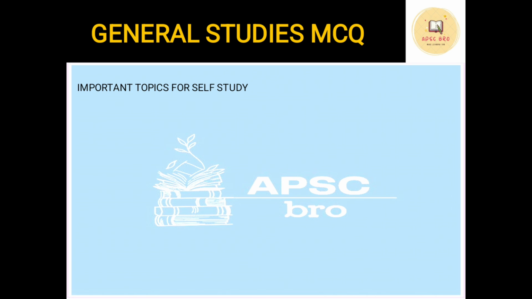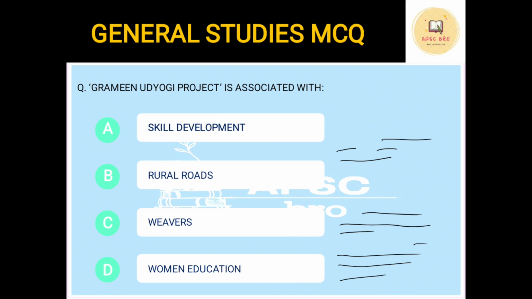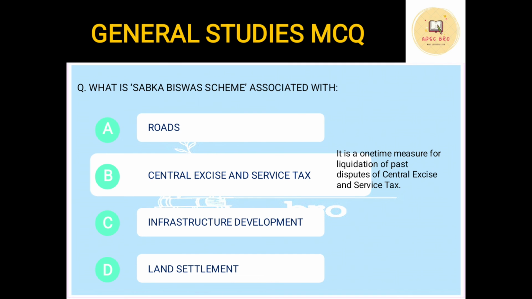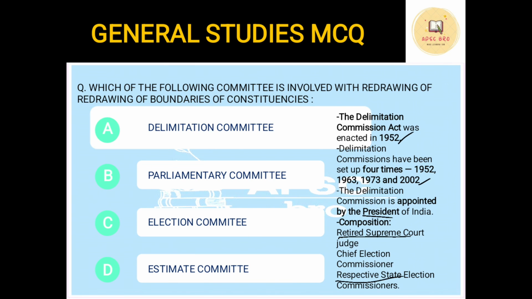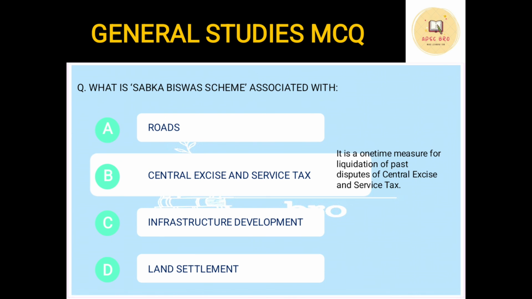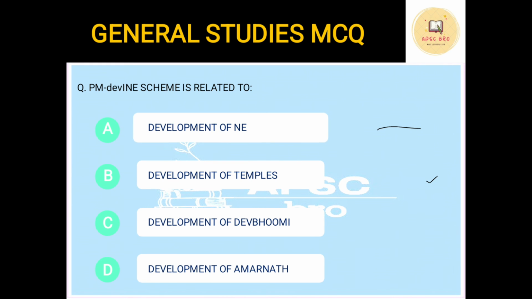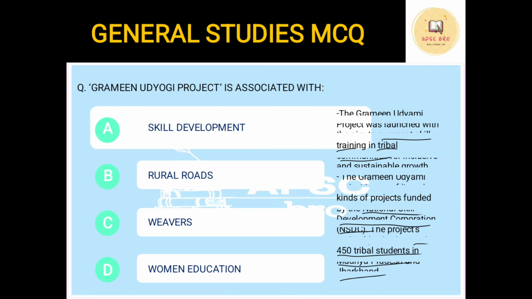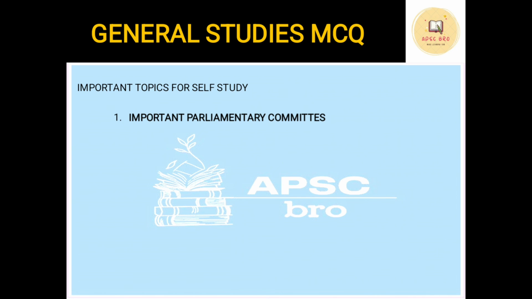Now the important topics for self-study, based on the questions that you have just done in this video. The first thing, note down all the important parliamentary committees. They are very important. In the first question, we have seen a number of parliamentary committees. Out of these, the Estimates Committee is of utmost importance. Many questions have been asked, like it is one of the largest committees, all the members are from Lok Sabha, etc. There are many things related to it. We'll be doing subsequent videos and questions on that, so we'll also revise during that, but please go through all the parliamentary committees that you can.